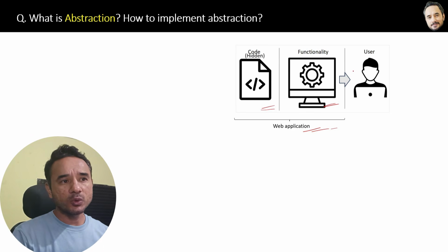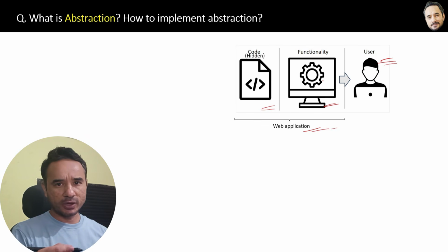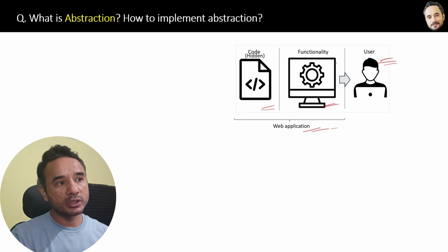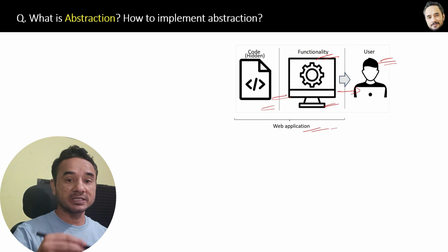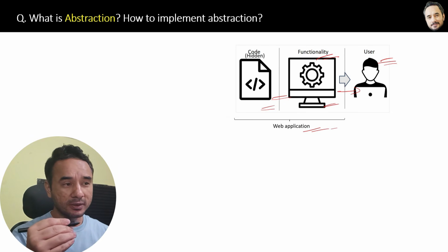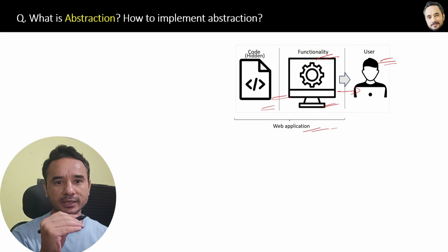Now, suppose there is an end user of your application who is accessing and using it. Here you notice users are only aware of the functionality. They are not aware of the code, especially if that is the backend code. And that is a very excellent thing, right?